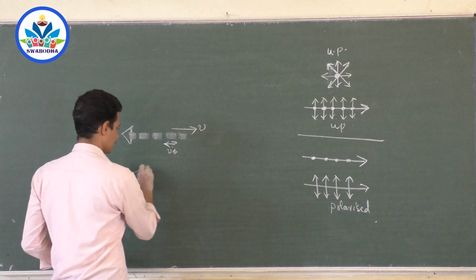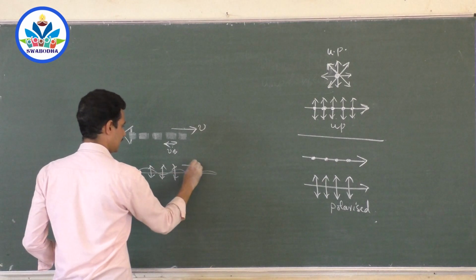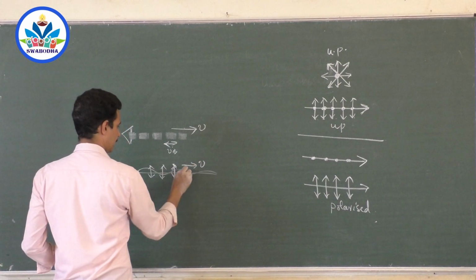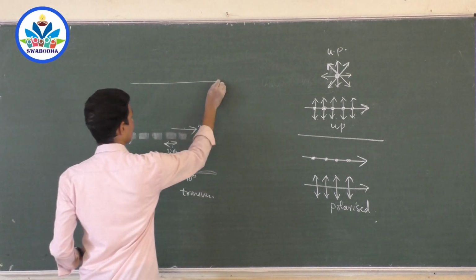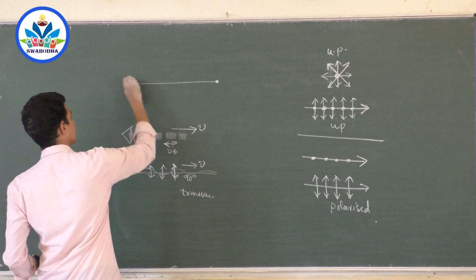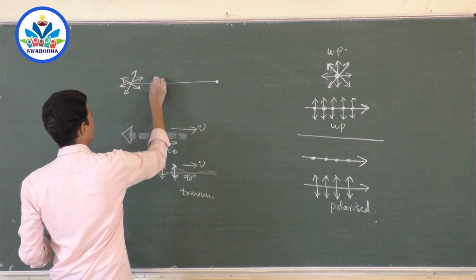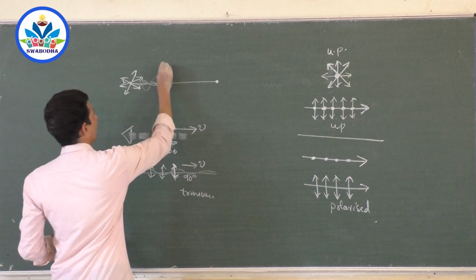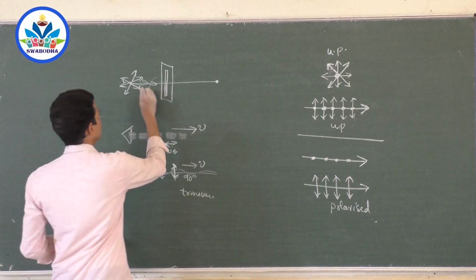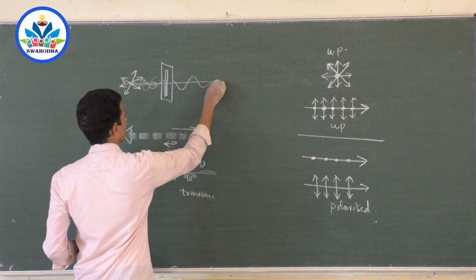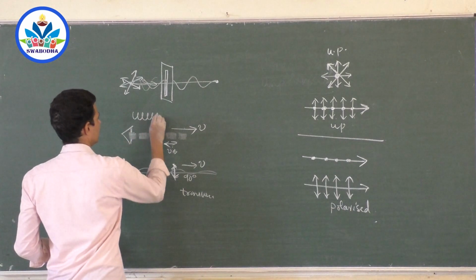Whereas in the ripples on the surface of water, molecules vibrate like this, and the disturbance is carried like this. Vibration is like this; they are perpendicular, 90 degrees. So this is called a transverse wave, right? If you have a thread like this, and you start vibrating it like this, or like this, and keep on vibrating it, it produces random waves. If you pass it through a cardboard having a very small slit like this, only these vibrations will be carried out, right?